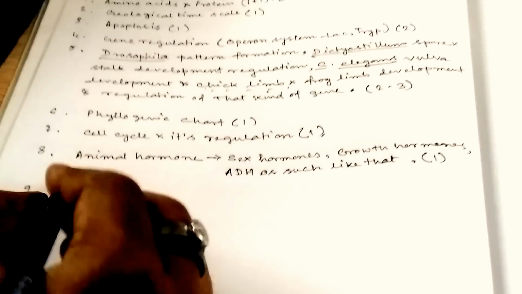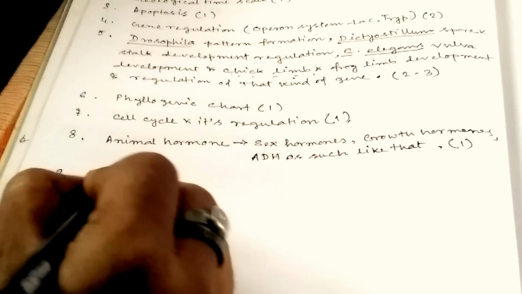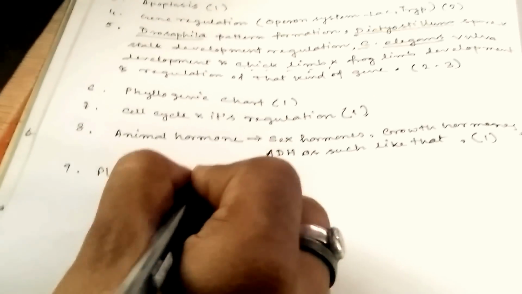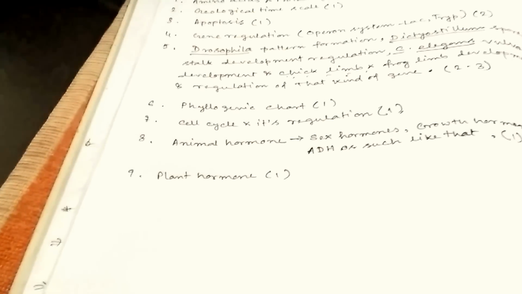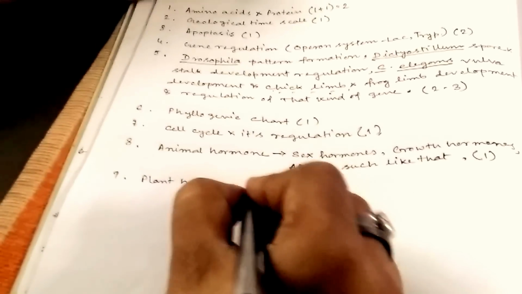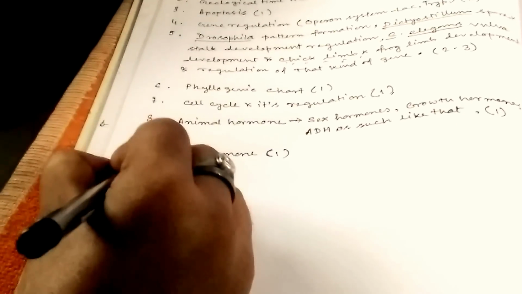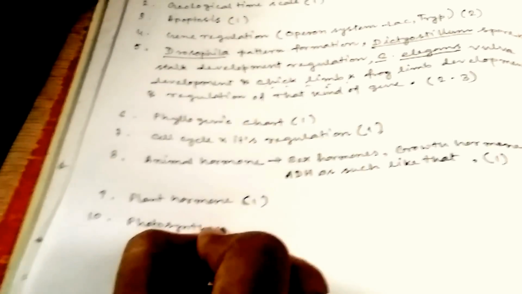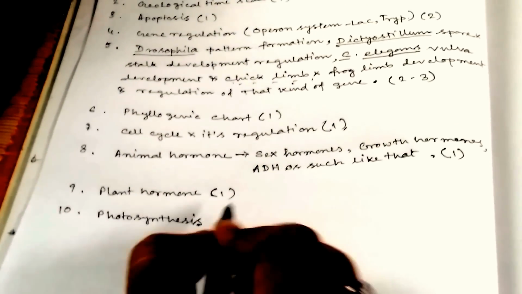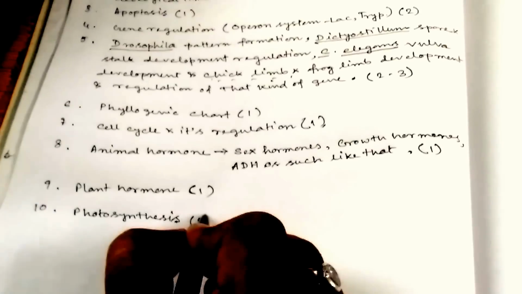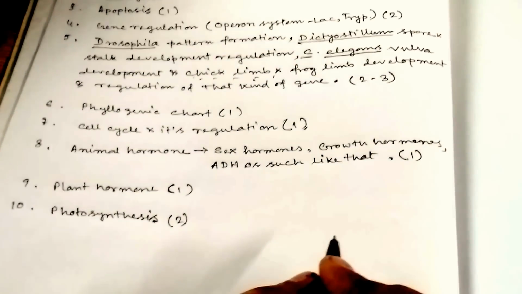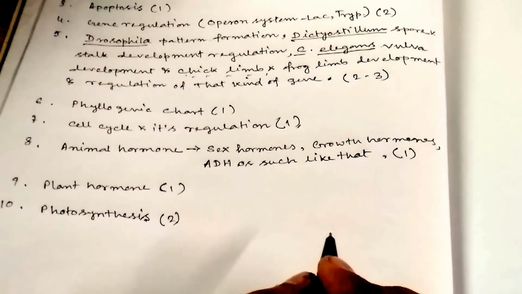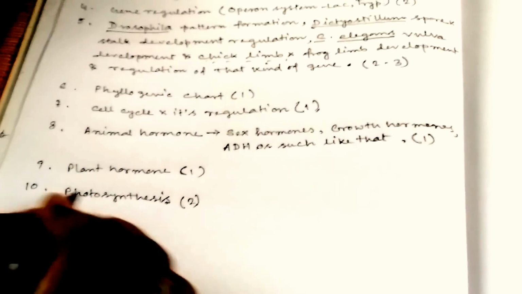Okay, come to point 9, plant hormones. You can get obviously one question from here, and you have to prepare for that. Sorry for the disturbance. Come to point 10, photosynthesis. This is a very important topic for CSIR UGC NET, and you can get minimum two questions from here. So you have to prepare very well and very carefully for that. You can get two questions from Group C.